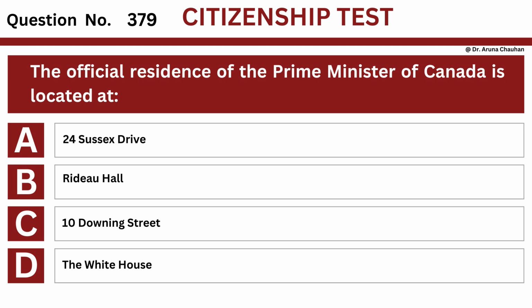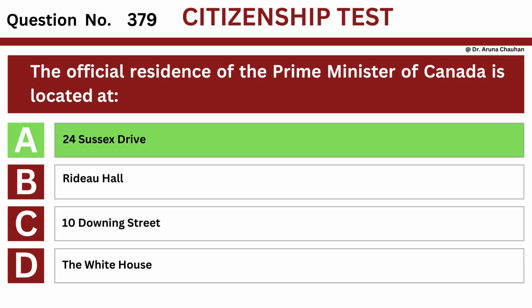Question number 379. Question: the official residence of the Prime Minister of Canada is located at option A, 24 Sussex Drive, option B, Rideau Hall, option C, 10 Downing Street, option D, the White House. The answer is option A, 24 Sussex Drive.